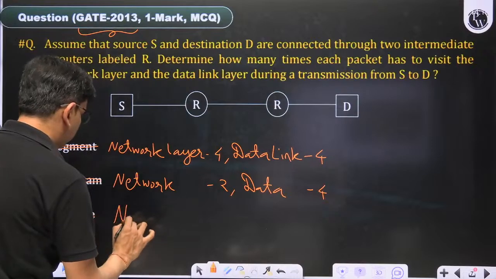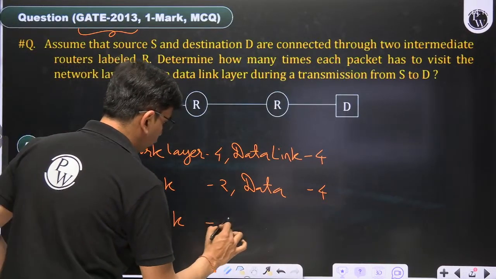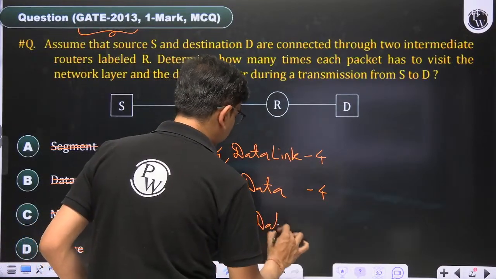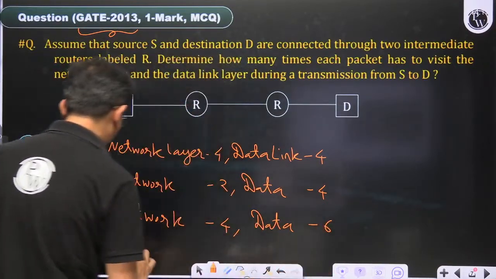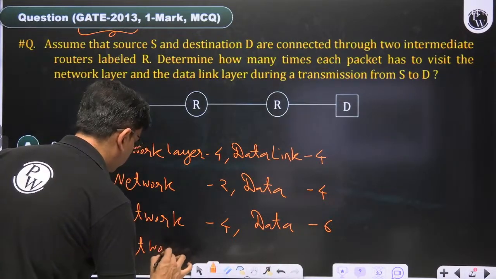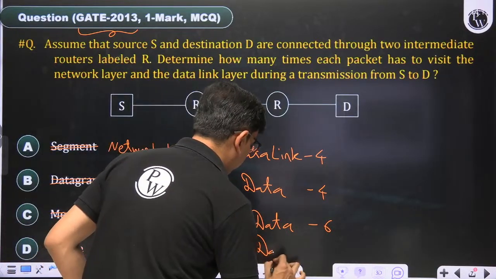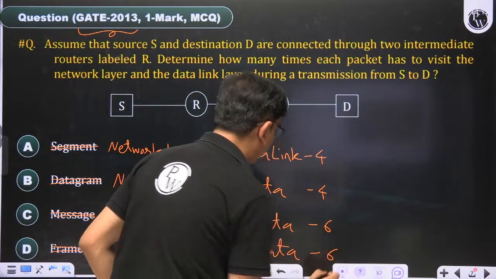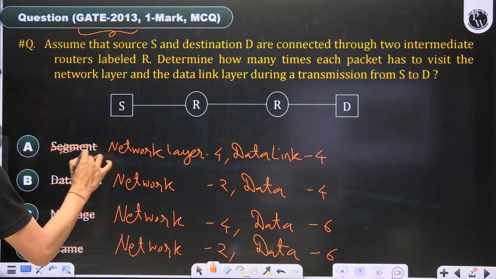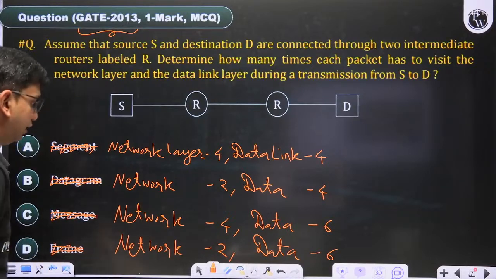Network layer 4 times and data link layer 6 times. Network layer 2 times and data link layer 6 times. Might be options like this. I forgot to type the options here. I copy pasted the previous options because I didn't get the time to make the PPT correctly last night.